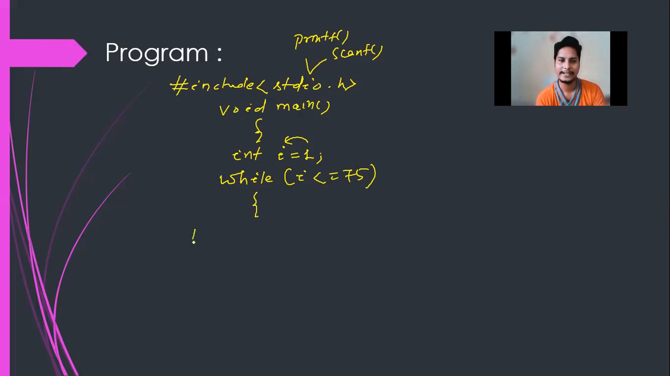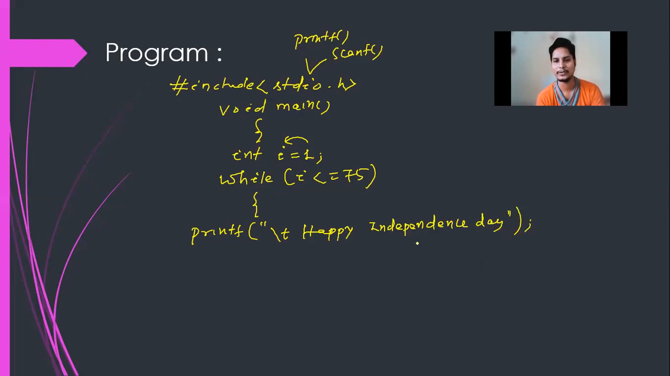Then printf, within double quotation, I'm writing \t Happy Independence Day, bracket and semicolon. Then i++: the value of i will be incremented after each execution, after the display of this printf statement. Then the while loop is complete, and the main function is complete.